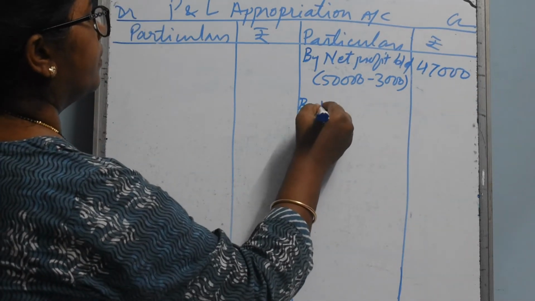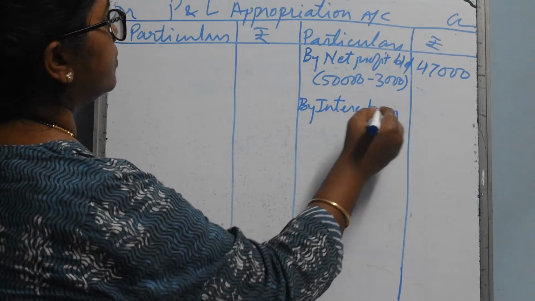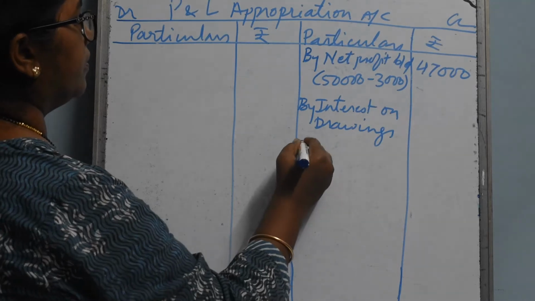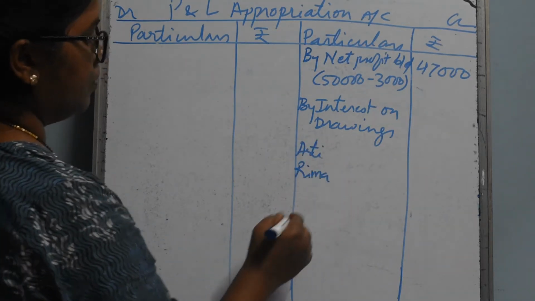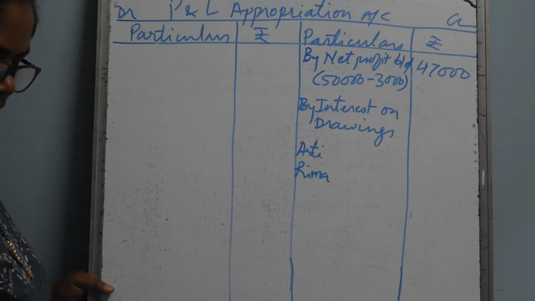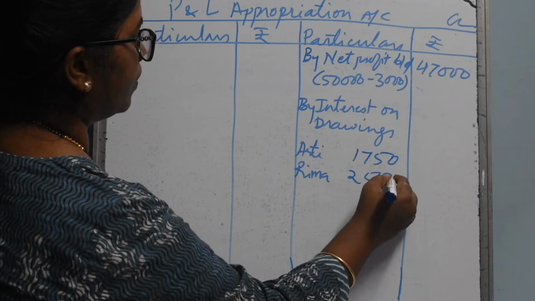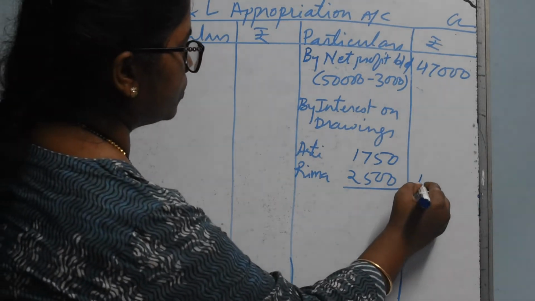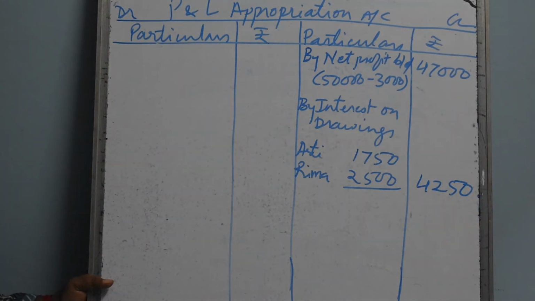By interest on drawings, Aarti and Rima, it is coming to 1,750 and 2,500. Okay, 4,250. No more amount on the credit side.